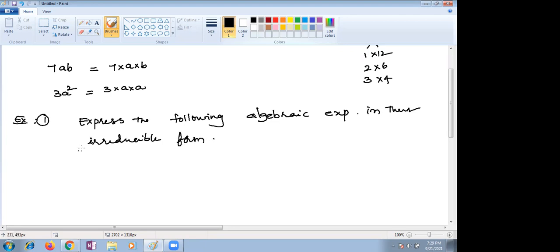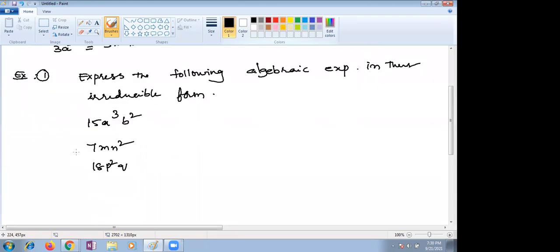So the questions are 15 a cube b square, 7m n square, and 18 p square q square. So irreducible form means what you are supposed to do, children? You need to find the factors. What are the factors for 15 a cube b square?